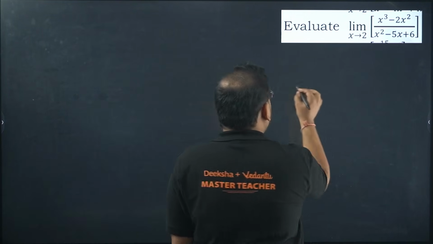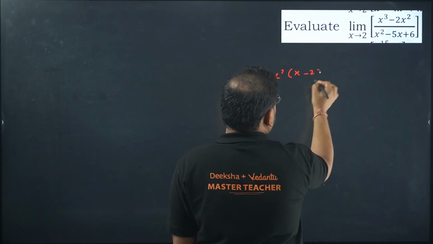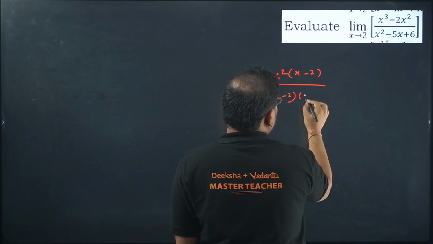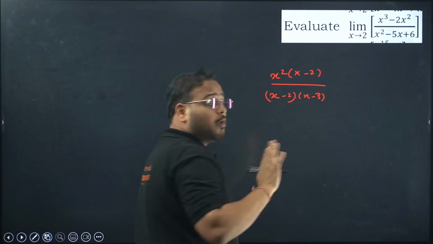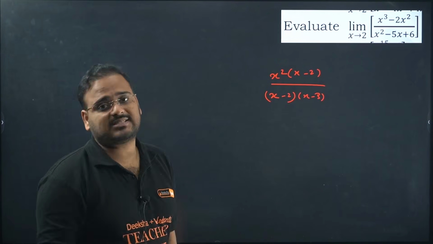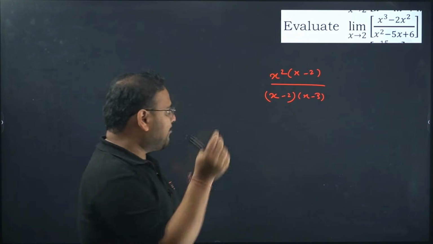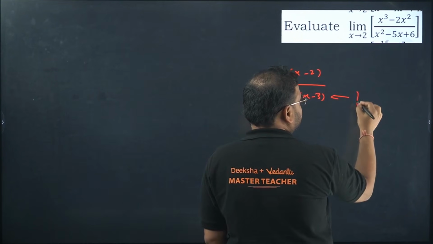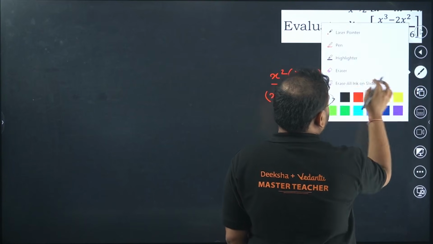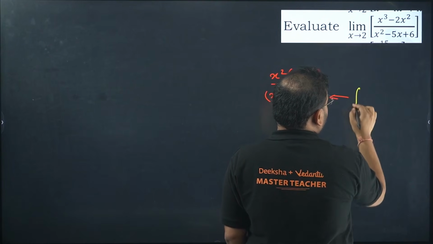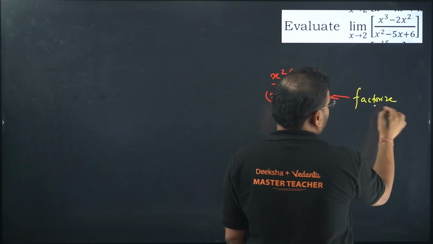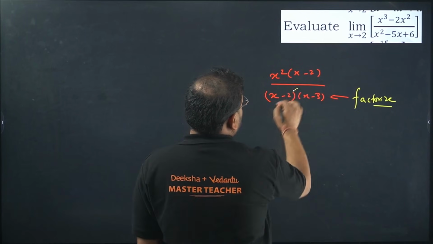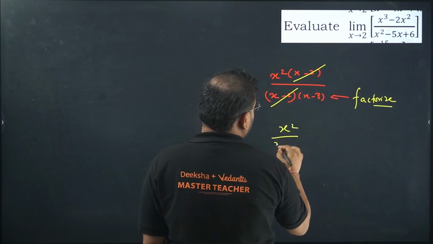Take x square common, you get x minus 2. Over here, factorize this, you get x minus 2 and x minus 3. You have to do a proper process: x square minus 2x minus 3x plus 6, take it common and solve it. I am doing it quickly because I don't have to write the examination. You have to do proper factorization, because steps carry marks. Once you do that, this is cancelled. You have x square over x minus 3.